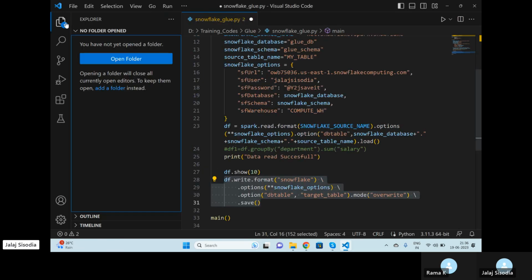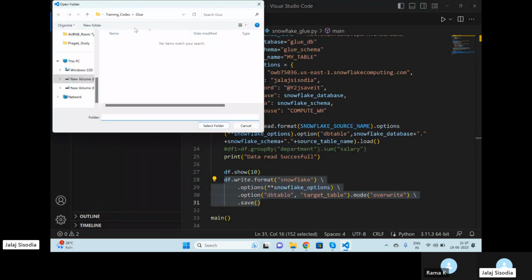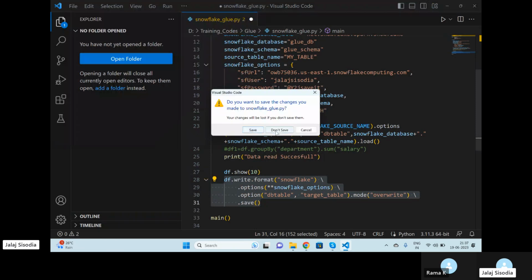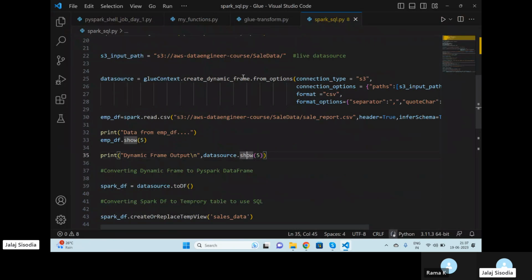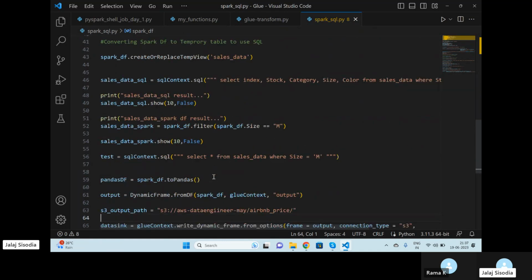I have not opened any folder. If I just open a folder, so if you just see here, we have to read our data like this, read CSV from the location, and do all this transformation.